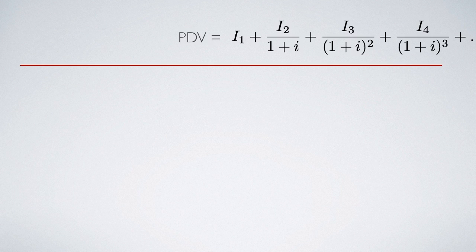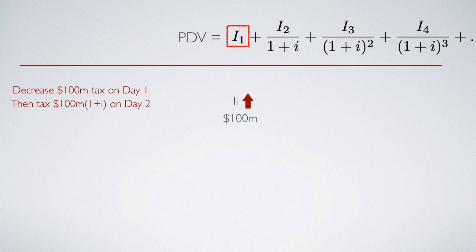So now we want to look at how it affects households' wealth if a government decides to finance the initial tax cut by issuing government bonds. If government issues 100 million government bonds in order to finance a decrease of 100 million tax on day 1, then of course day 1 income will increase by 100 million immediately. However, then government has to tax in the future. Suppose government decides to tax in the future on day 2, then remember such taxation amount should be